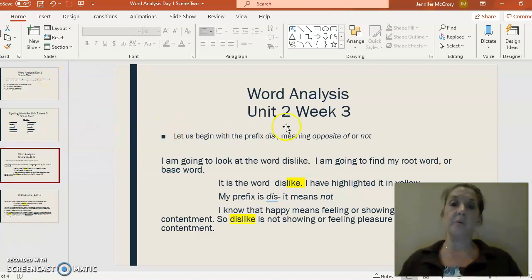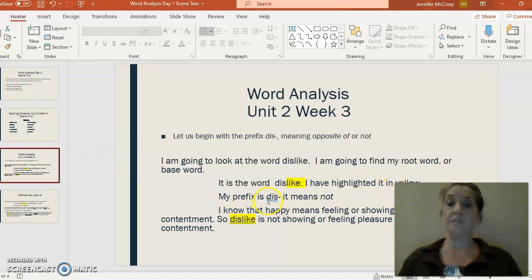So let us begin with the prefix dis, meaning opposite, or what we're going to focus on is not. Now, let's take a look at our first word, which is dislike. So I'm going to look at the word dislike. I'm going to find my root word or base word, however you want to refer to it. And you'll see here that I have highlighted it. So it is the word like. I've highlighted it for you in yellow.